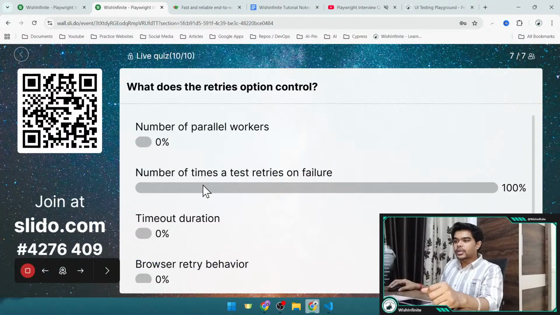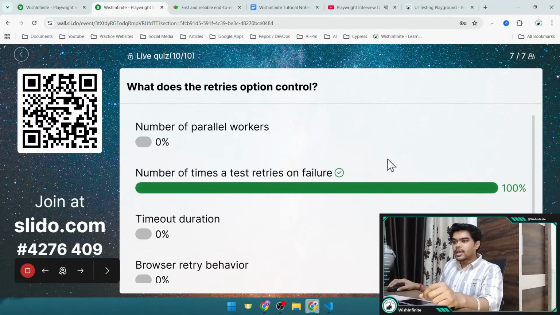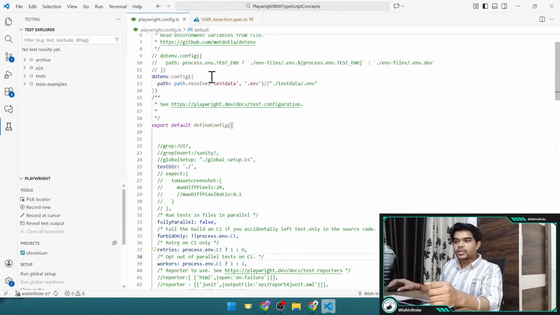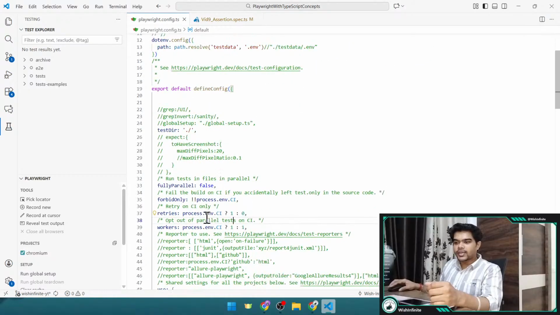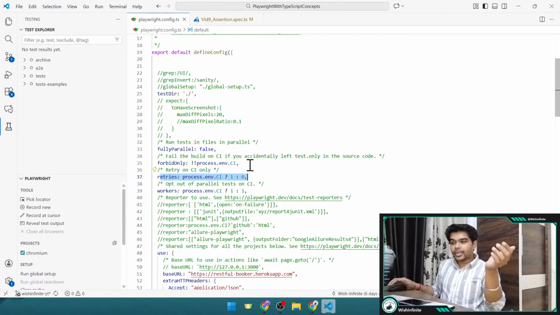And we have got all the options selected. All the people have given the answer, which is option B, number of times a test retries on failure. Let me reveal the correct answer, and this is the correct answer, right? Number of times a test retries on failure. And for this, you need to go to your playwright.config.ts file, and here you would be having this retries option, right? Here you can give any number for which you want to retry.